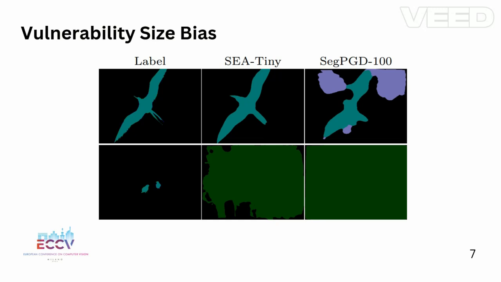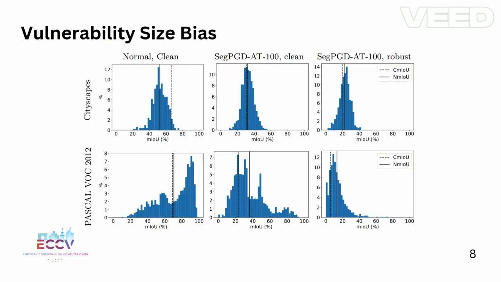So we can say that these models are not robust. The size bias, as I mentioned: we identified size bias in the models. Here is just a simple example of size bias. When you look at the huge bird, you can see the ConvNeXt tiny and the SegPGD models were able to identify the huge object correctly. And in the second case, when small birds are in the image, these models were unable to identify the birds correctly. So it is just an example of the size bias that we identified.